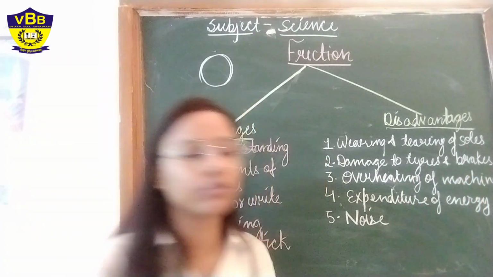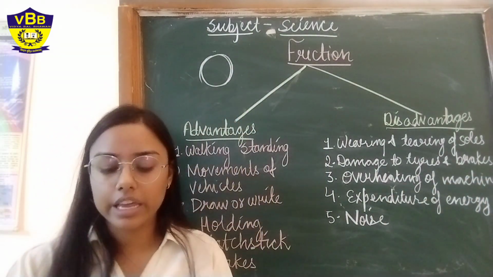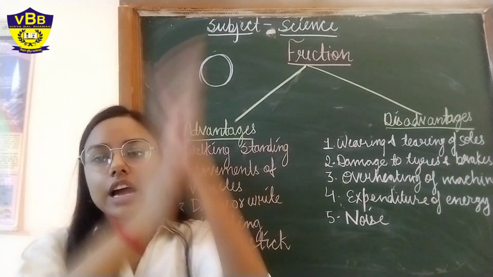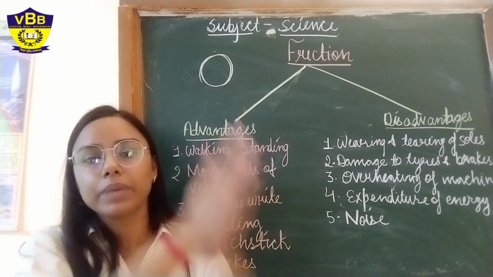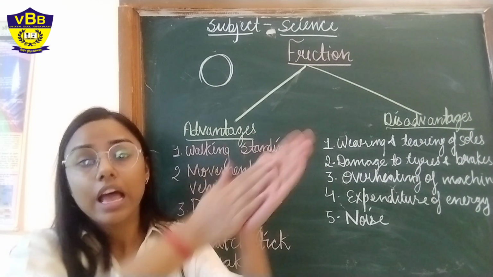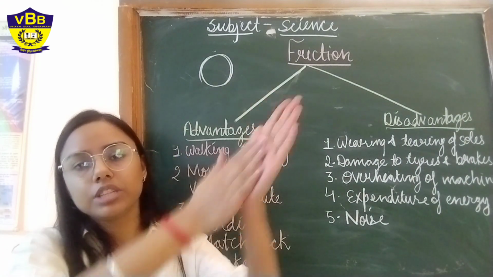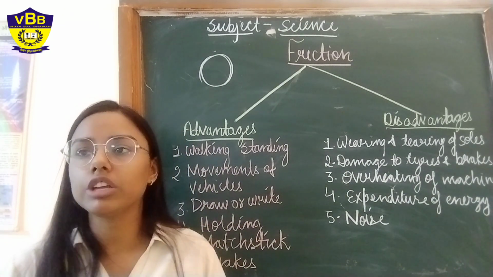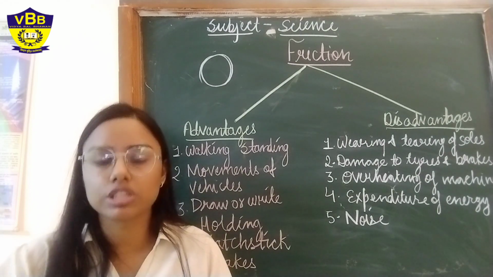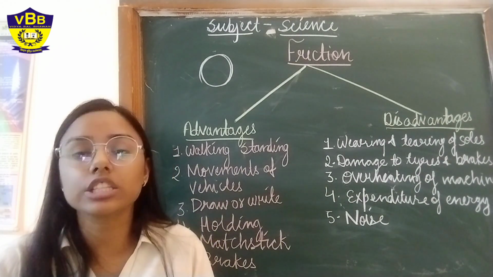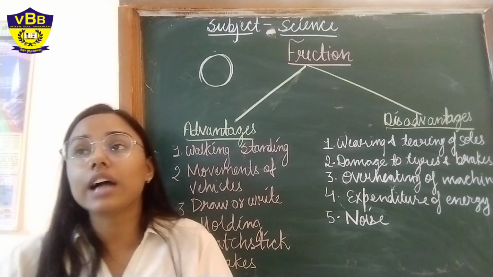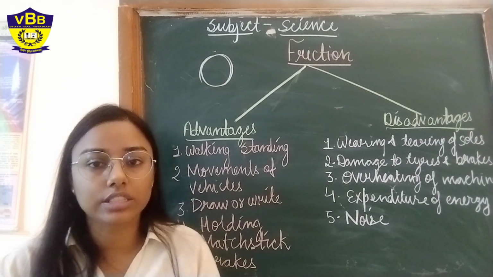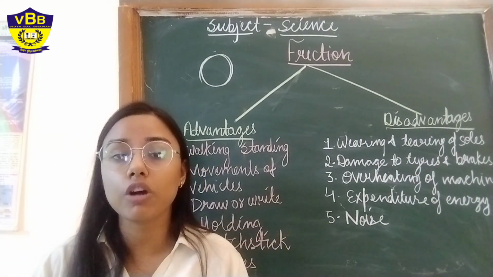And then overheating of the machines. When there is a friction between two surfaces, let's say these are the two surfaces and I start rubbing these. When I am rubbing these, there must be the production of friction, and you can observe that when I rub these hands, because of the friction there is generation of heat, right? So because of that we know that there are machines which have to be continuously moving, parts of the machine have to be continuously moving, right? So because of that a lot of friction, a lot of heat is generated. That is a disadvantage.